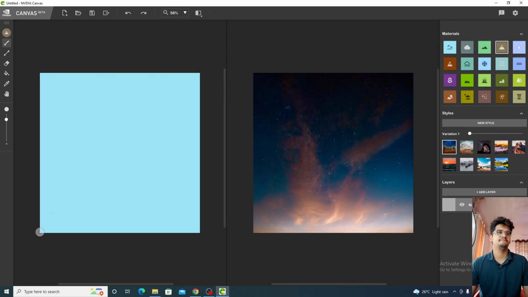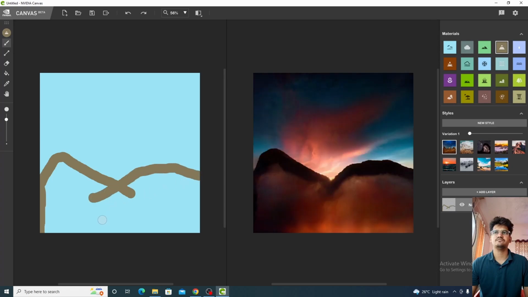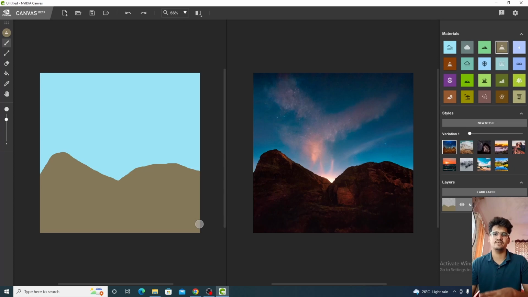Mountains. Make sure that you fill everything so that the AI does not get confused about what you are thinking. If you don't fill it, it will just have this foggy look, so make sure you do that. You need to fill it completely, whatever you draw. So this is the mountain. See how it develops the image.